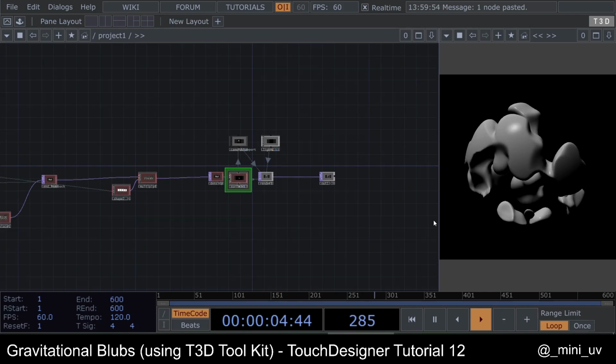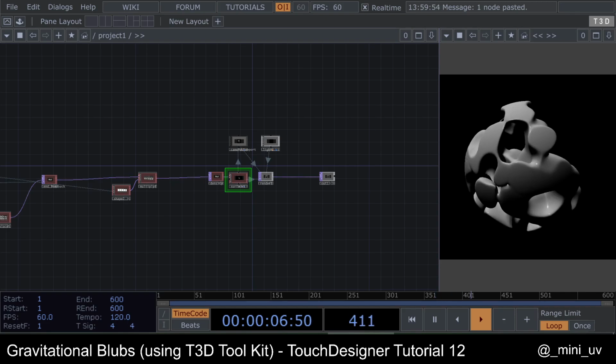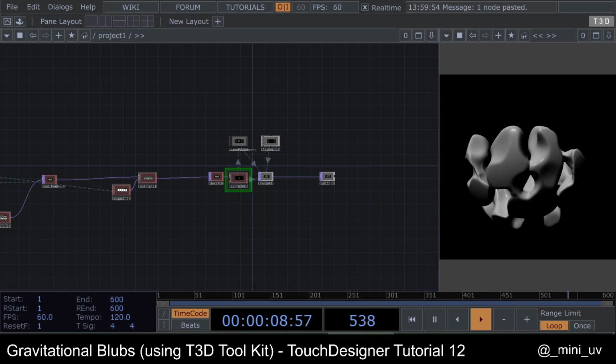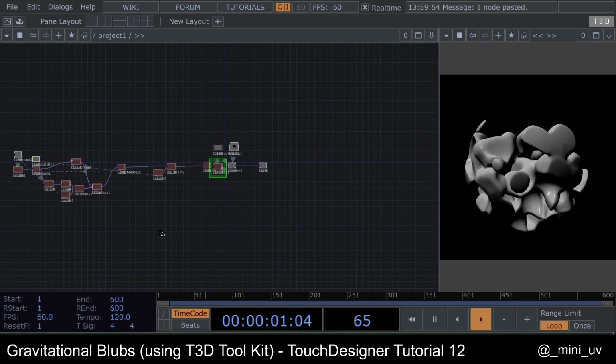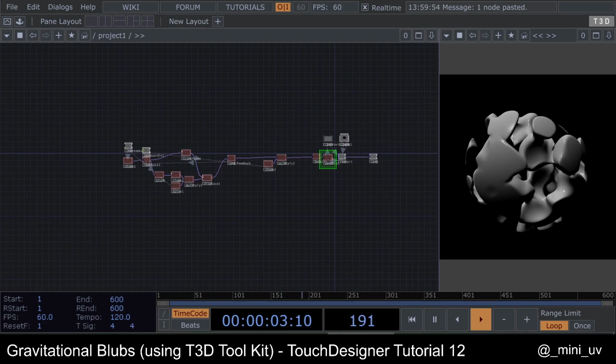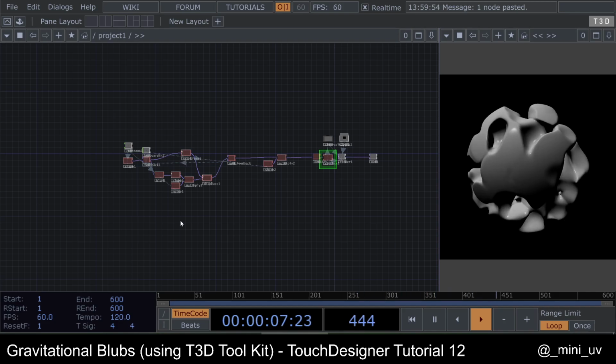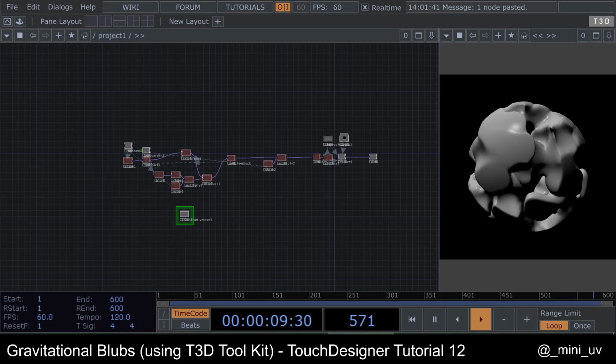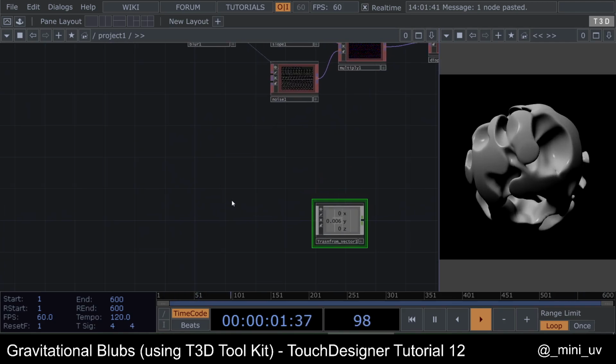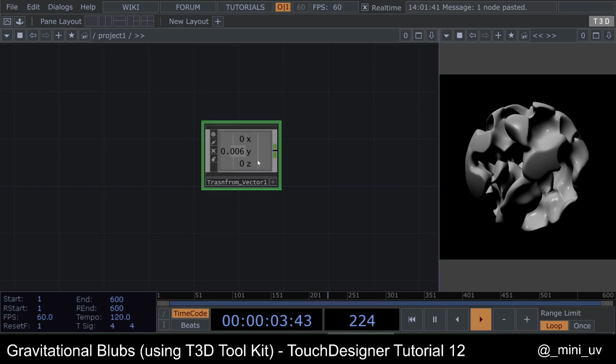So for that, I'm gonna use a component that I built for this. I'm gonna share it on my Patreon page. Let me just grab it over here. Alright, so this is like the transform vector.